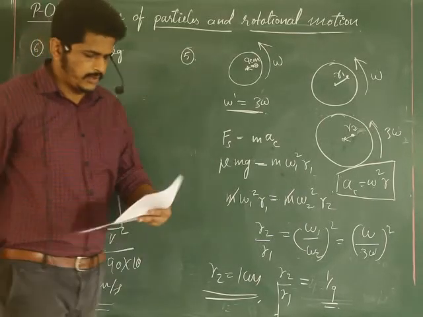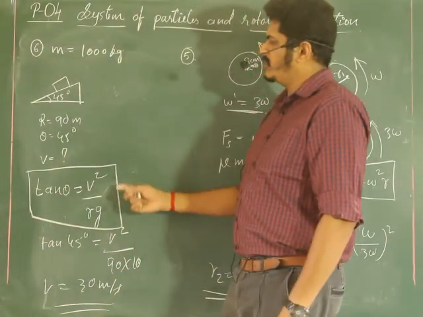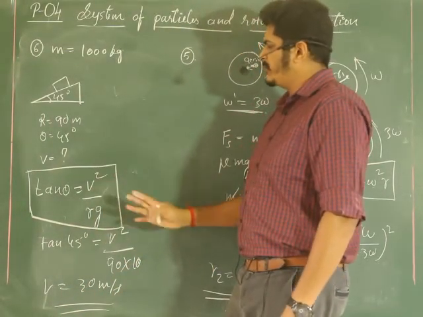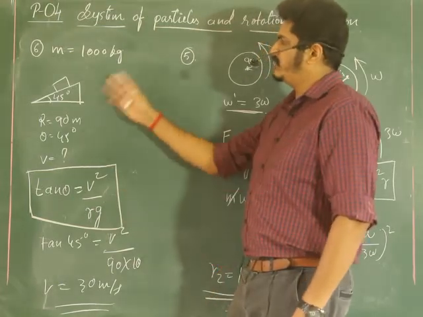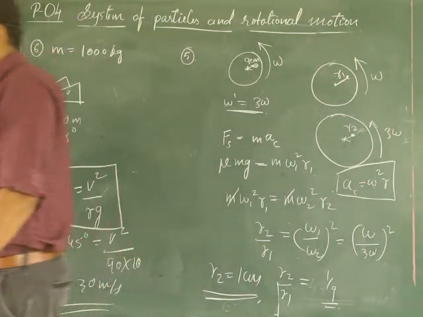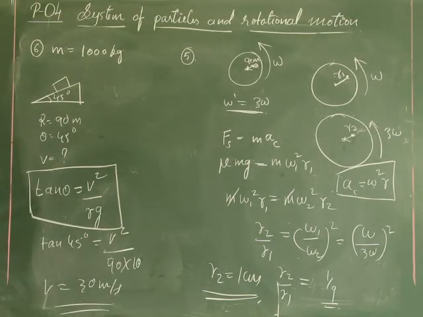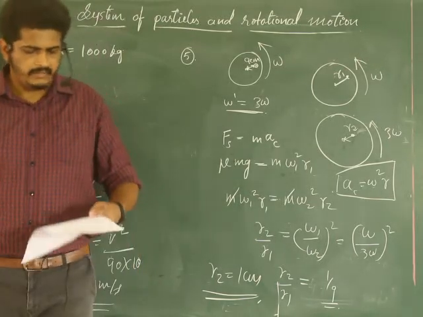So this is how we can solve question number 6. This is the substitution. The formula we require is tan theta equal to V square by Rg. Theta is given, radius is given, everything is mentioned. So like this we got to know. Write this down neatly. And next is question number 7. Question number 7 we'll discuss.